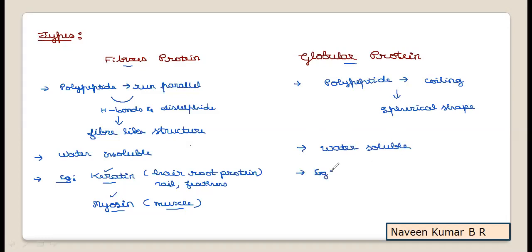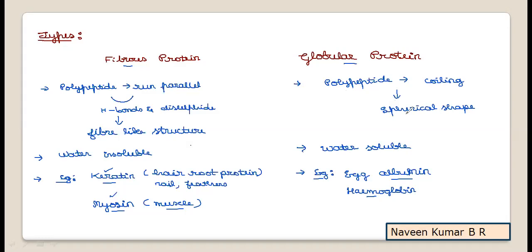The best example for globular proteins is egg albumin, or ovalbumin. The egg protein albumin is the best example, and you can take hemoglobin and myoglobin. Like this, many examples you can think of are globular in nature. Those proteins soluble in water are globular, and those insoluble in water are fibrous. It is due to their structural formation that they gain the names fibrous and globular.